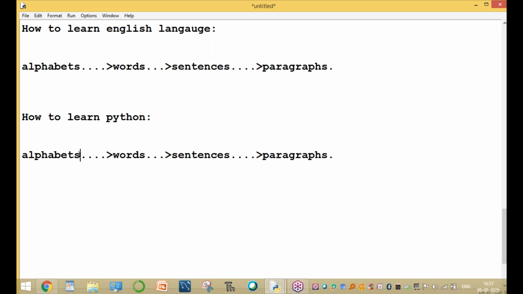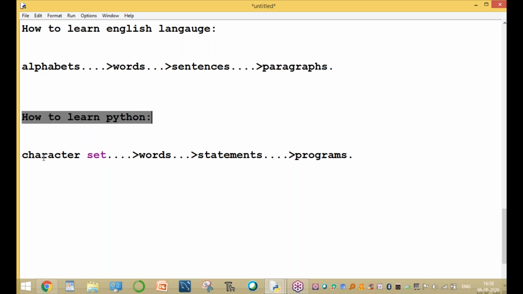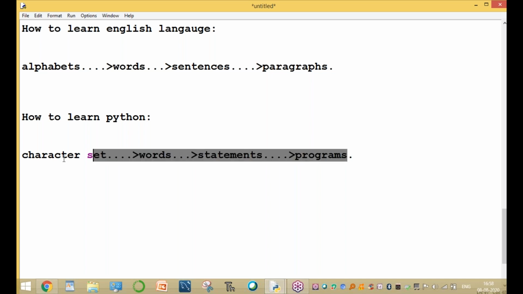Now here, in English or Telugu languages, it's called an alphabet. Here we are learning the character set. Next we form the words. Next we form the statements. And next we can write a number of programs. This is for learning programming. How to learn Python: first we learn the character set, next words, next statements, and next programs. This is the diagram. Sir, what is a program here?